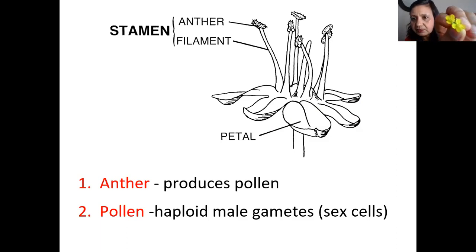If you can see clearly, there are anthers and some pollen, and they are male gametes, right? Sex cells, so remember this. They are haploid. Haploid means what? Haploid is single, okay? A single set of chromosomes. Haploid and diploid, right? Diploid has two.